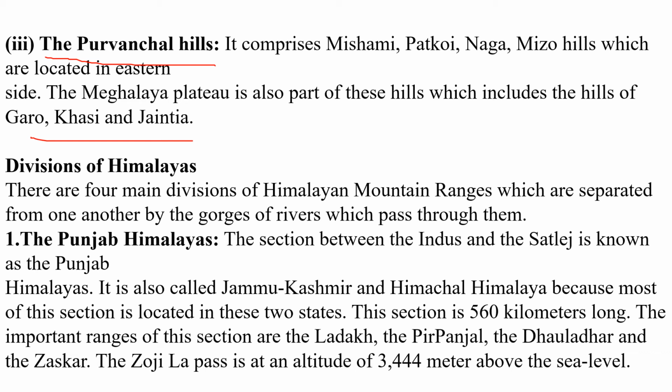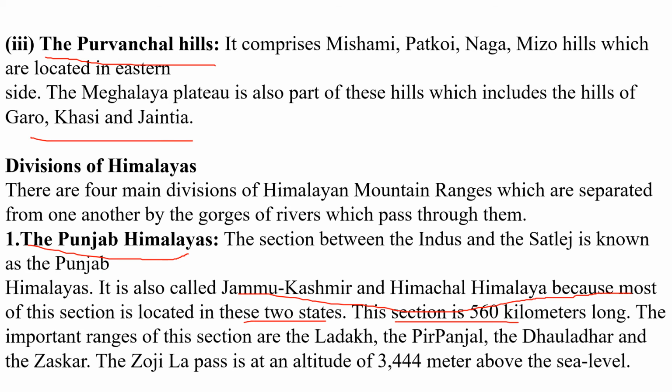Then the division of the Himalaya. If you look at the Himalaya region-wise, it is also divided into parts. First is the Punjab Himalaya. The section between the Indus and Satluj is known as the Punjab Himalaya. It is also called the Jammu, Kashmir and Himachal Himalaya because most of the section is located in these two states.